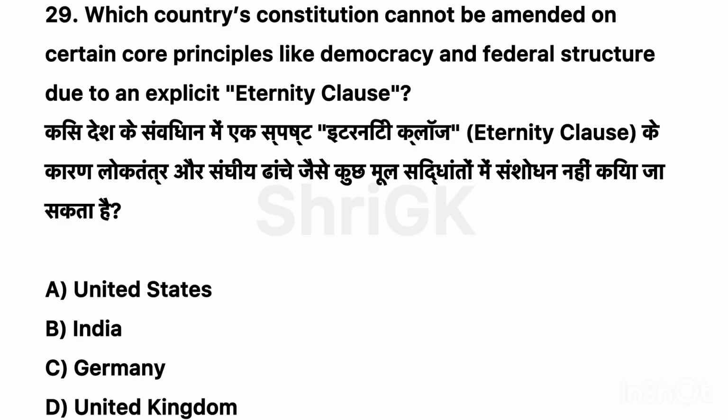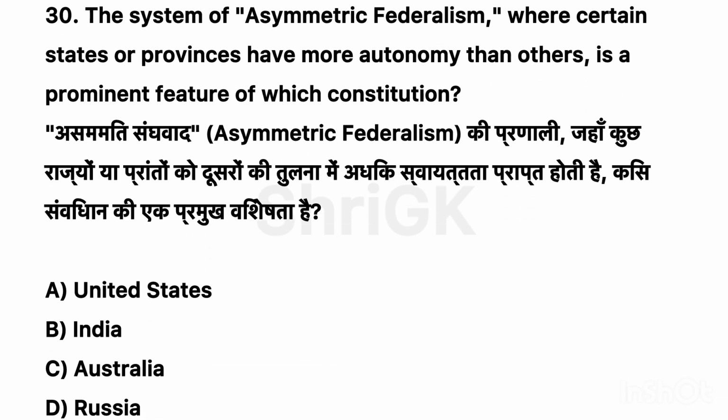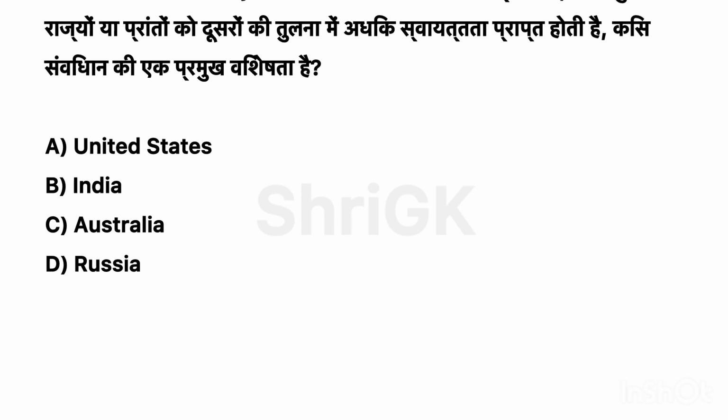29. Which country's constitution cannot be amended on certain core principles like democracy and federal structure due to an explicit eternity clause? Correct option C, Germany. 30. The system of asymmetric federalism, where certain states or provinces have more autonomy than others, is a prominent feature of which constitution? Correct option B, India.